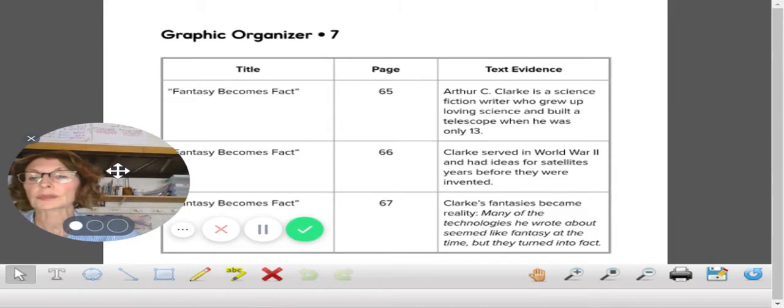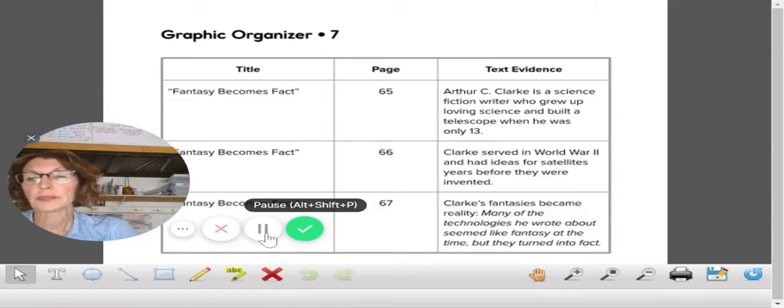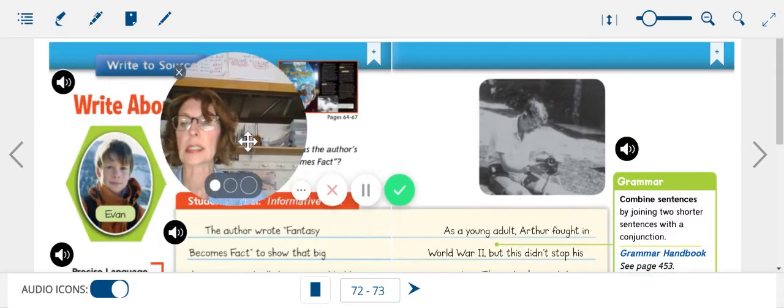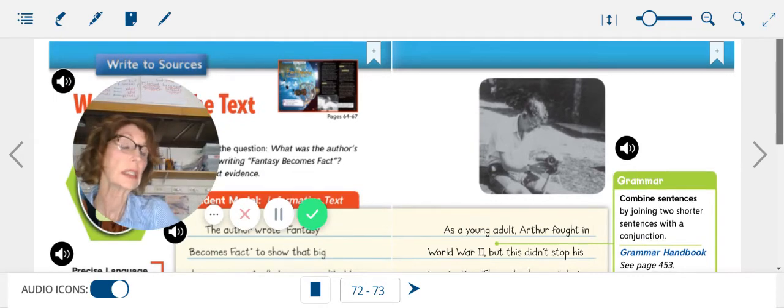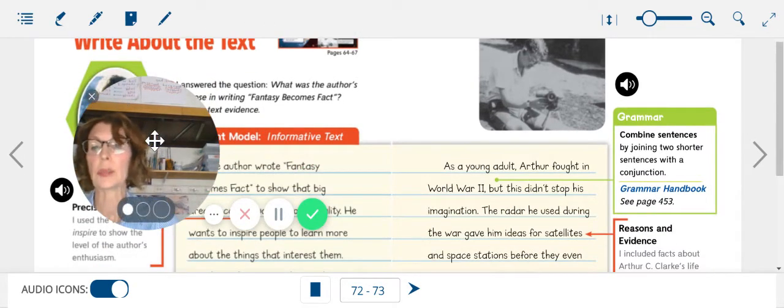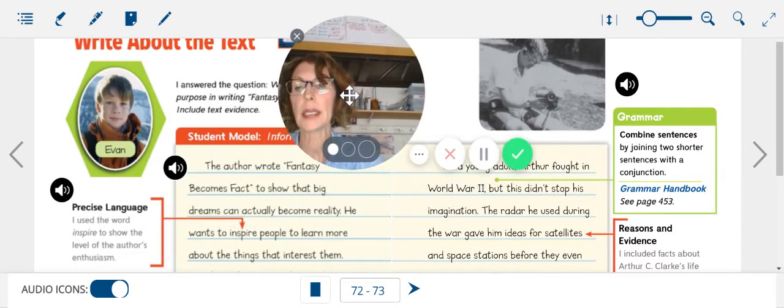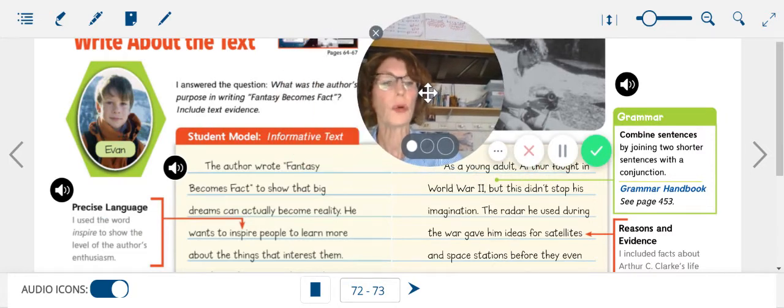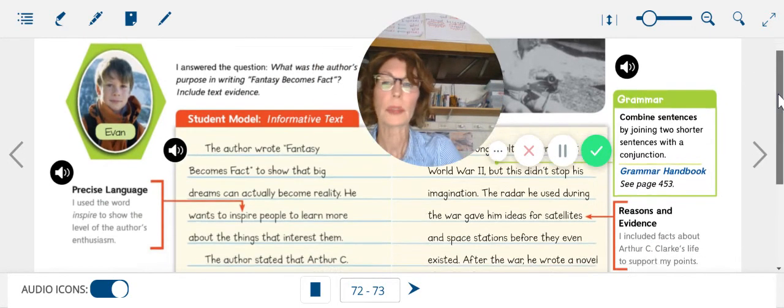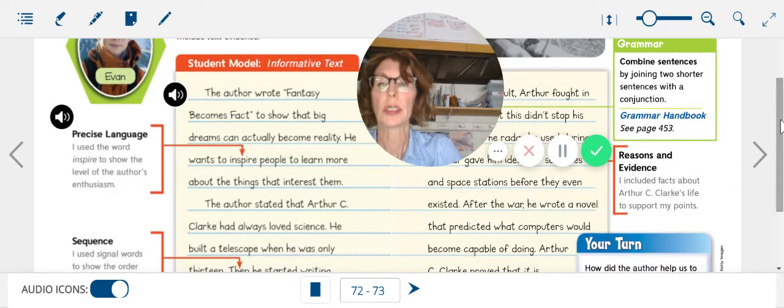All right, let's go take a look at the text again. Okay, here's the text again. Now I want us to take a look at what needs to be included in your writing, what we're looking for. So we're looking for precise language. Here is an example of how Evan used precise language. He used the word inspire to show the level of the author's enthusiasm.